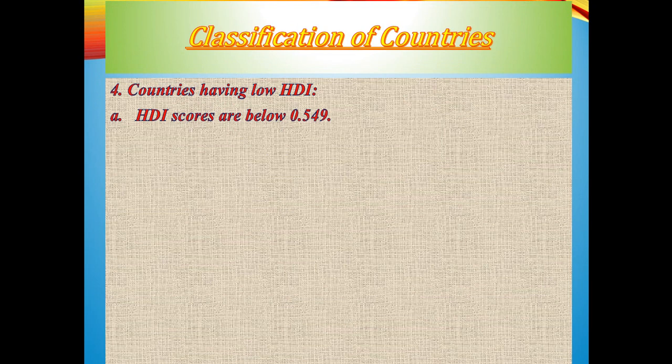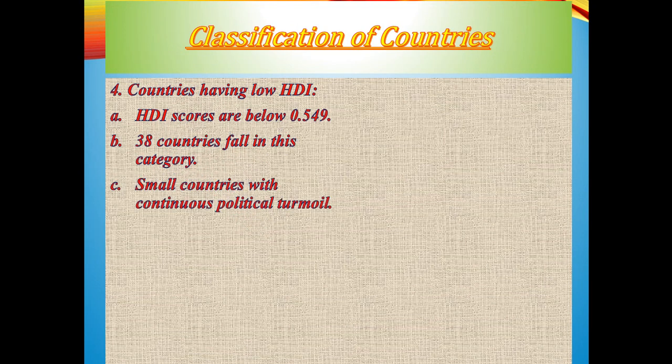Now the last category is the countries of low HDI. I'm giving some examples: Iran, Iraq, all the UAE countries and African countries, they come under this category where the HDI score is below 0.549, and 38 countries fall in this category.